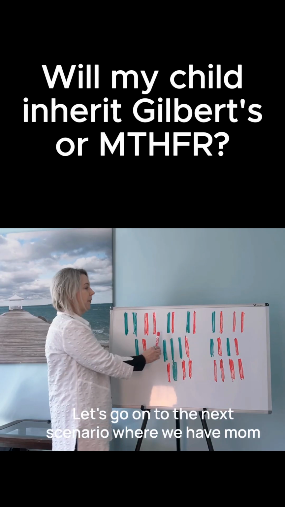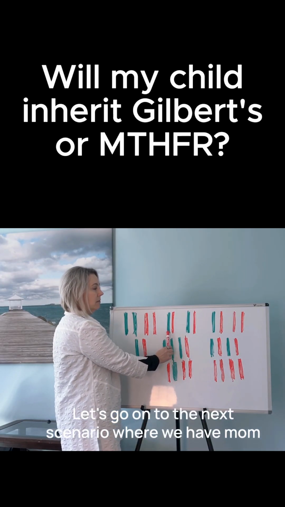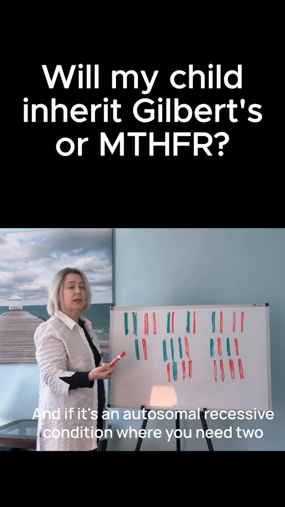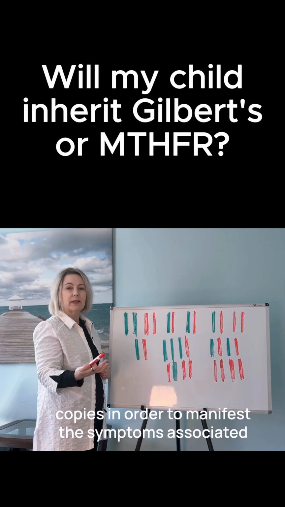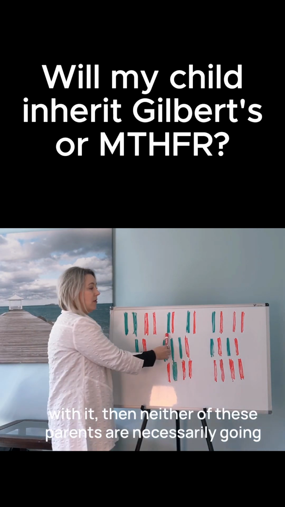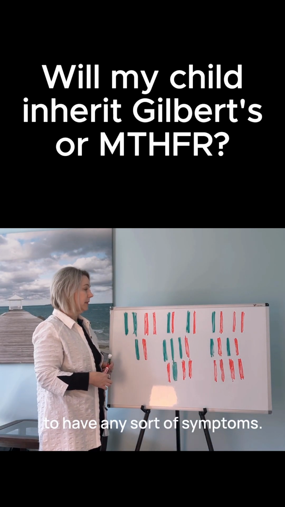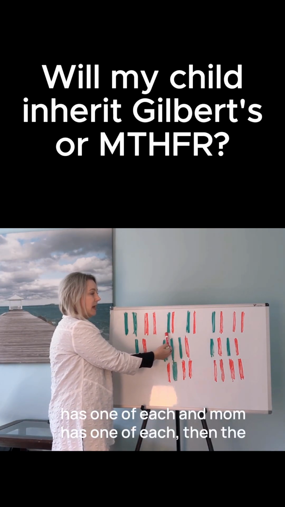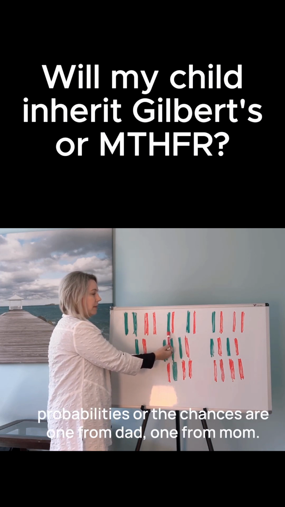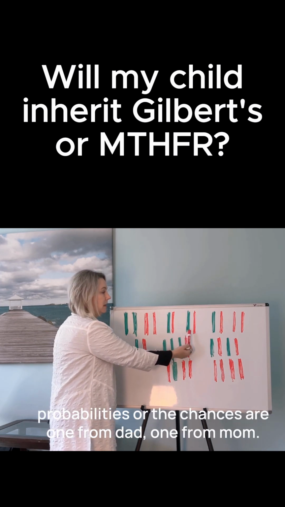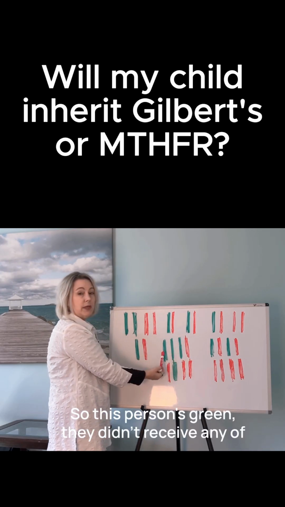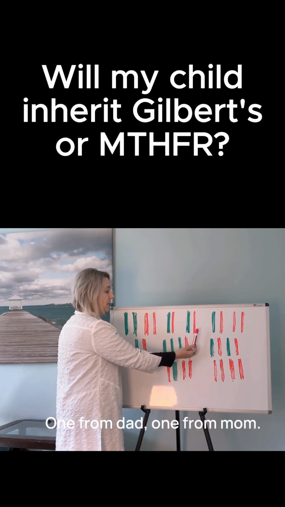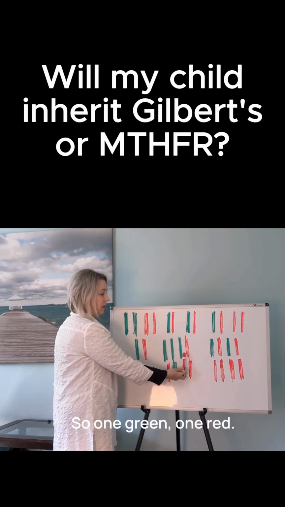Let's go on to the next scenario where mom and dad each have one copy. If it's an autosomal recessive condition where you need two copies in order to manifest the symptoms associated with it, then neither of these parents are necessarily going to have any sort of symptoms. So I went through these like an algebraic. If dad has one of each and mom has one of each, then the chances are: one from dad, one from mom. So this person's green, they didn't receive any of the variations of impact. One from dad, one from mom. So one green, one red.